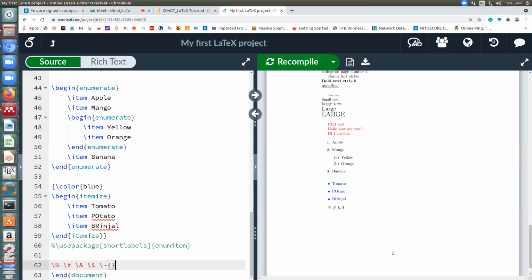Excellent question, Jamil. I was just about to come there. So anyone can tell me before I answer Jamil's question, how do I print a backslash? Normally someone would think twice backslash, right? But if you remember, it also has a special meaning in LaTeX. Double backslash means a new line. Normally when I ask people this question, they would say double backslash. But that's not the answer, because double backslash would mean moving to a new line. That's a good guess, in a good direction, but it's also not correct.